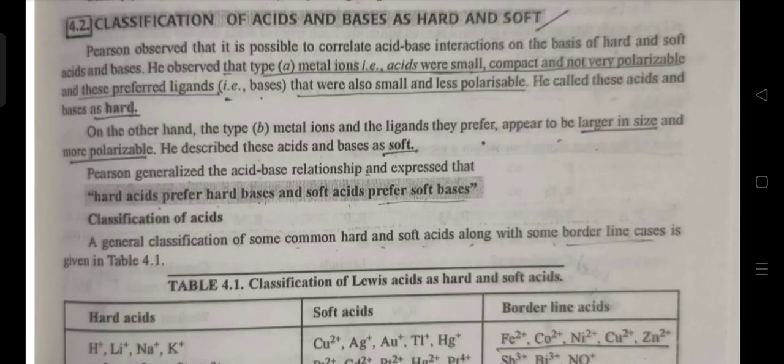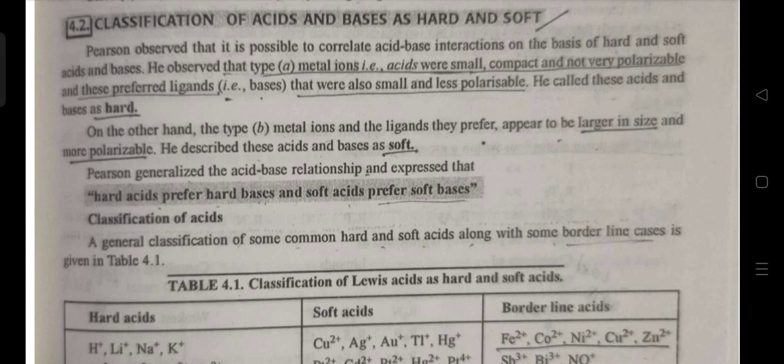Classification of acids and bases as hard and soft. Pearson observed that it is possible to correlate acid-base interaction on the basis of hard and soft acids and bases. He observed that type A metal ions, that is acids, were small, compact and not very polarizable, and these preferred ligands, that is bases, that were also small and less polarizable. He called these acids and bases hard.